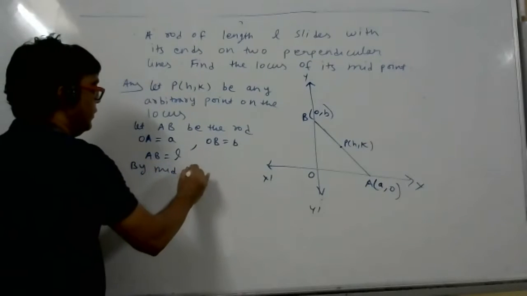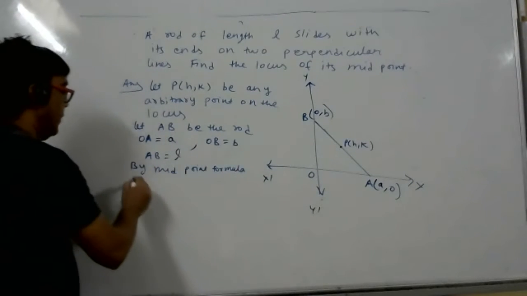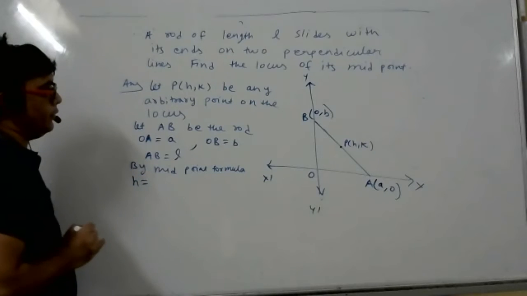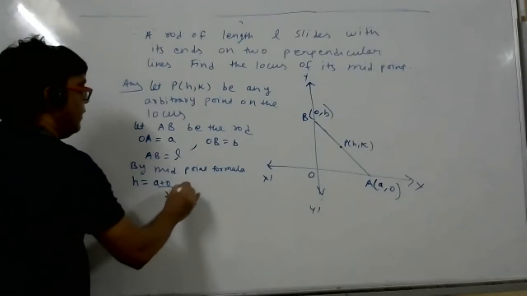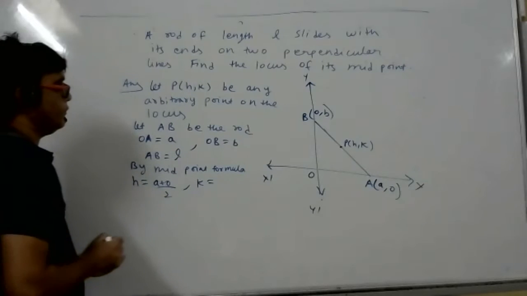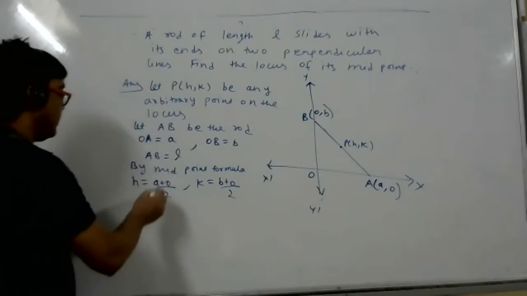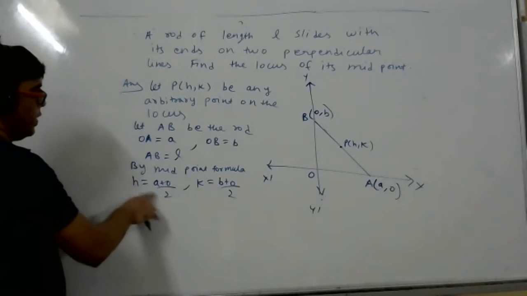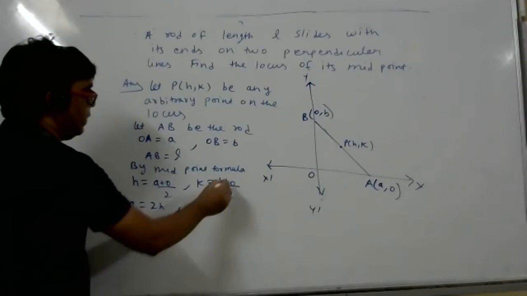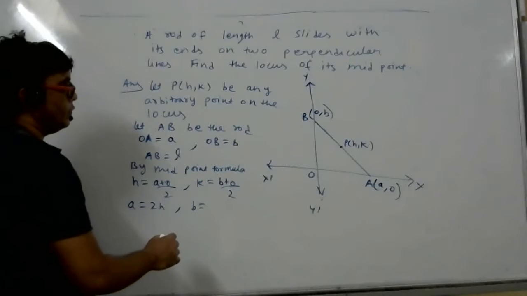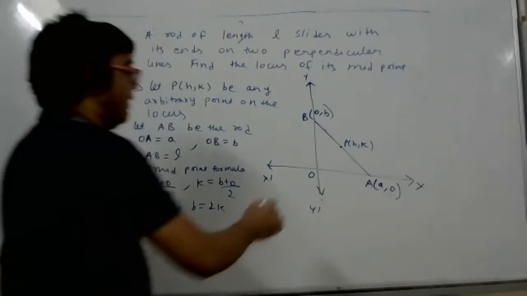Midpoint formula, h value how much? a plus 0 by 2. k value, student? b plus 0 by 2. So this means a is equal to, a how much, student? 2h. b how much, student? 2k.